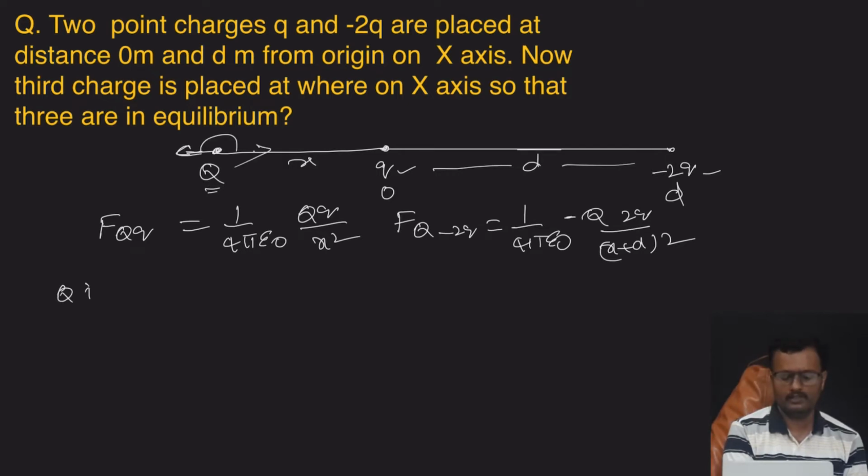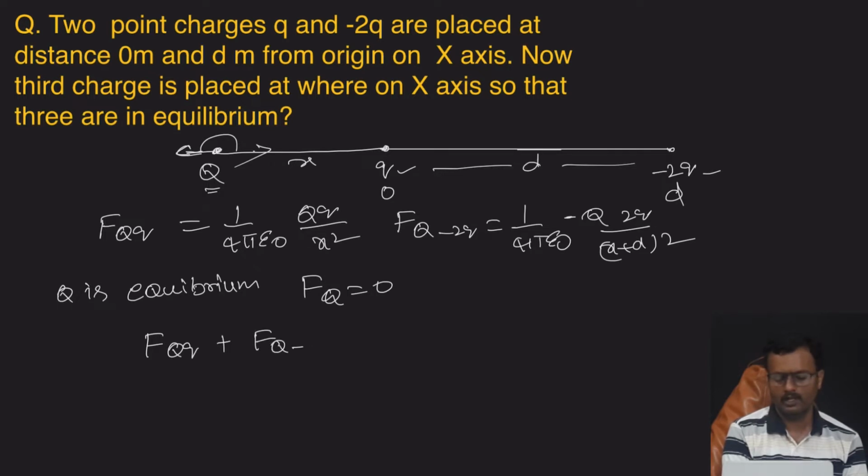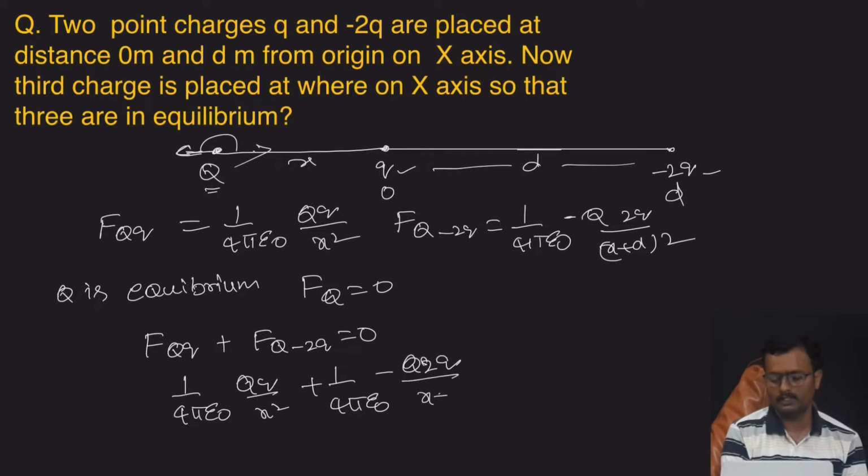Q is in equilibrium, so the total force on Q should be 0. Force on Q by q plus force on Q by minus 2q should be 0. Force on Q by q, that is 1 by 4 pi epsilon naught, Qq by x square, plus 1 by 4 pi epsilon naught, minus Q into 2q by x plus d whole square, is equal to 0.